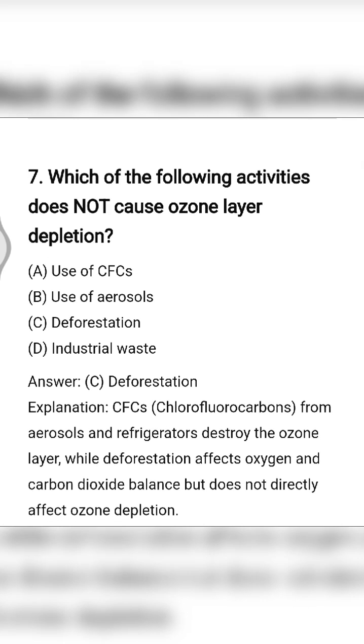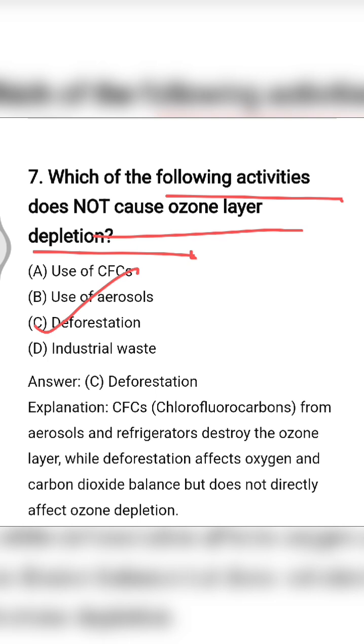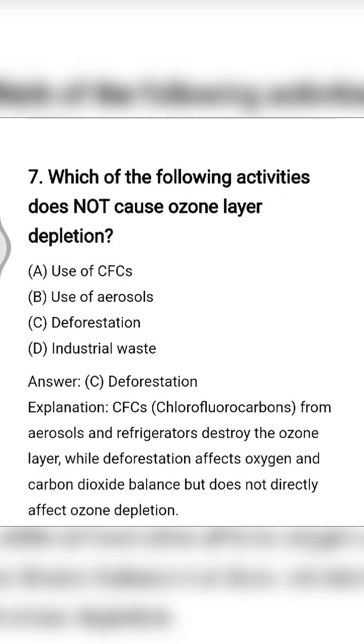Next is, which of the following activities does not cause ozone layer depletion? So out of the given options, deforestation does not cause any effect on ozone. Chlorofluorocarbons are the main substances which cause depletion of the ozone layer.